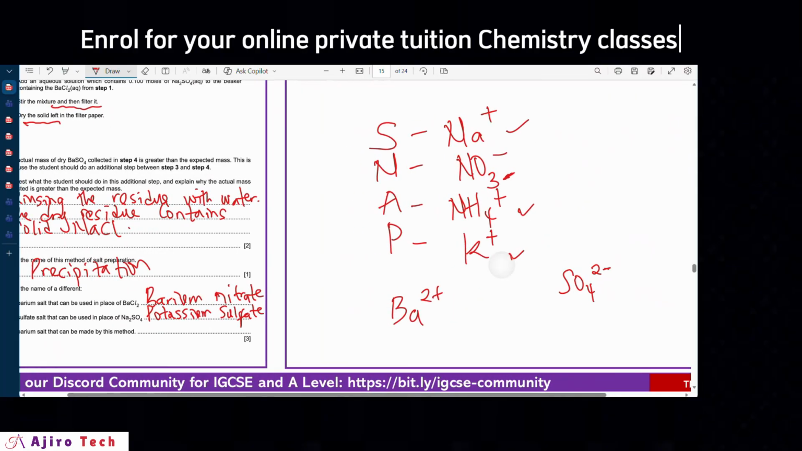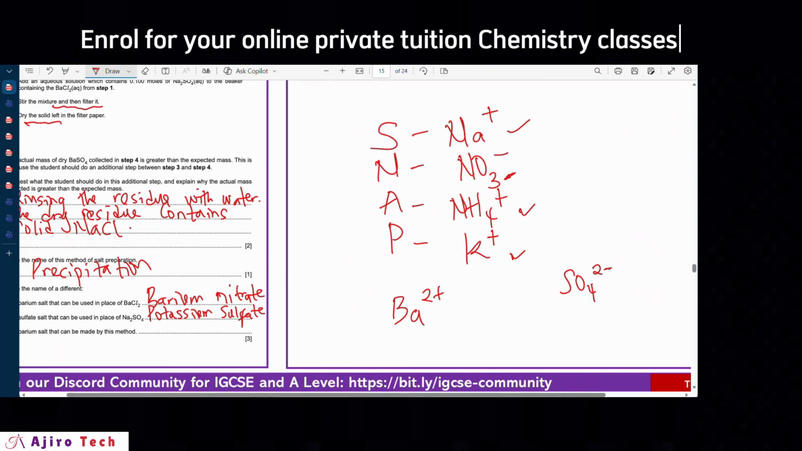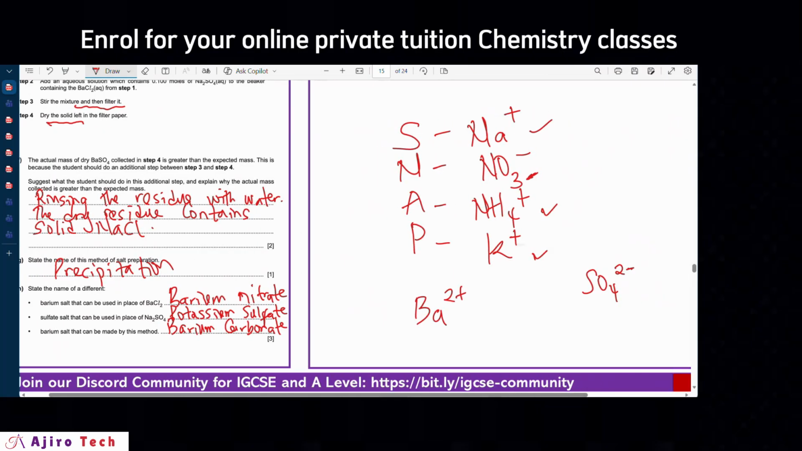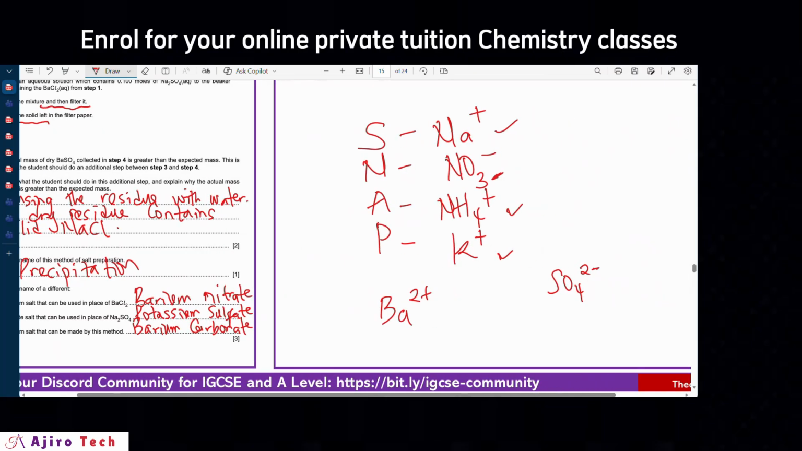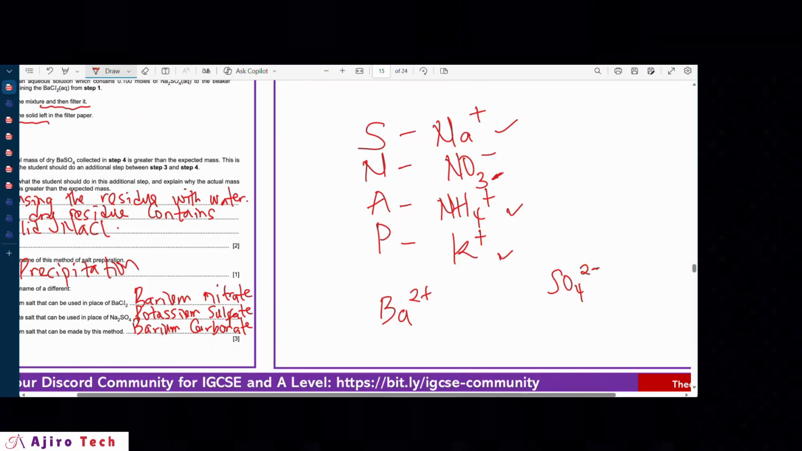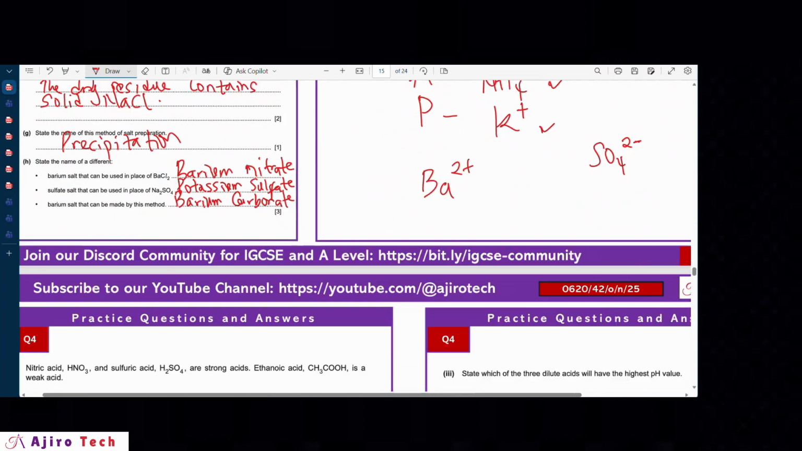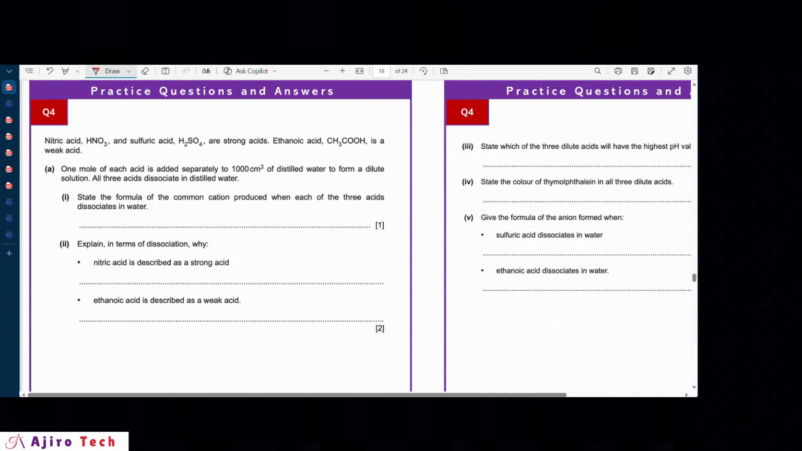Let's go towards the carbonate end. So you can pick barium carbonate. You can produce barium carbonate using this method because barium carbonate is equally insoluble. So we can use that method to obtain barium carbonate. All right, so that moves us to the next question.